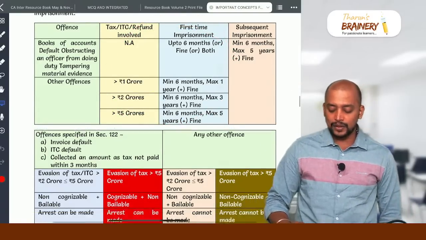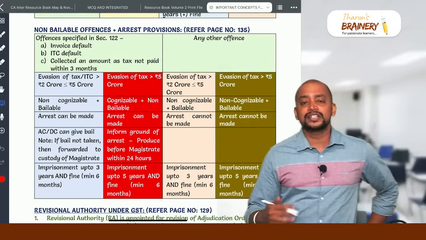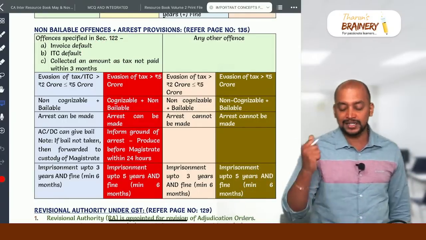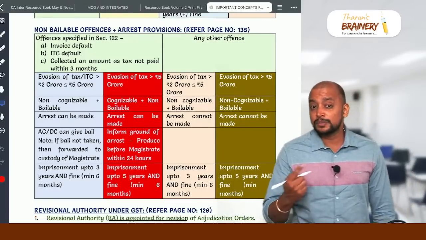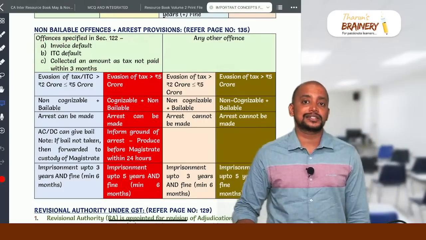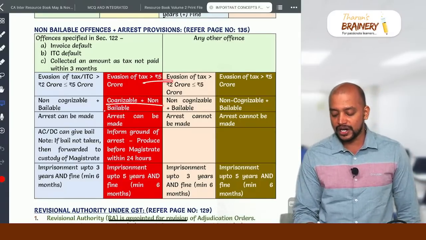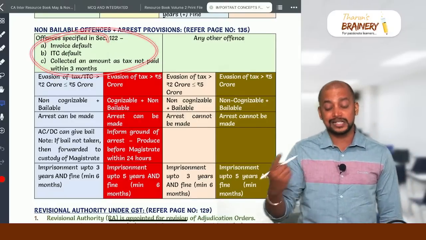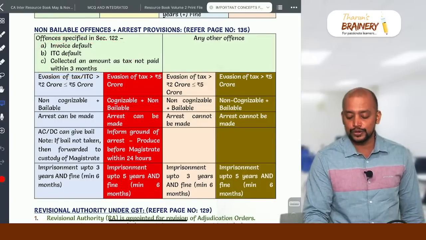And what are considered non-bailable offenses? There are 3 offenses which are cognizable and non-bailable: invoice default, ITC default, and collected amount as tax not paid within 3 months, when the amount exceeds 5 crores. Then it will be called cognizable and non-bailable. Then when will arrest be applicable? For the same 3 offenses, when the amount exceeds 2 crores, arrest will be applicable.